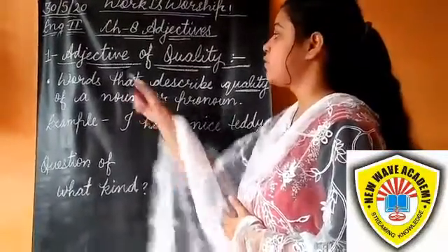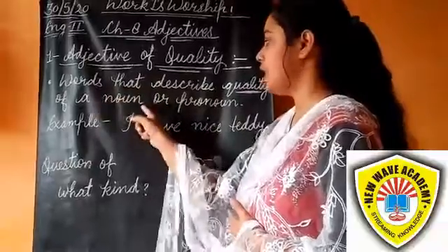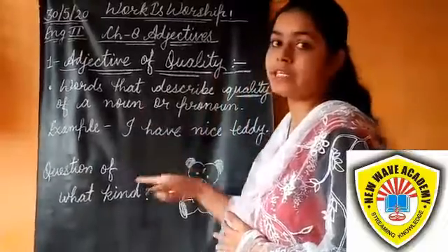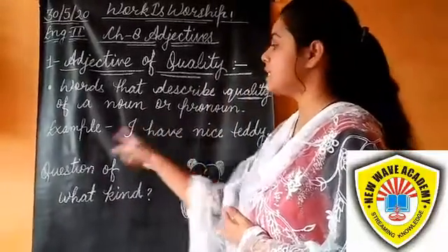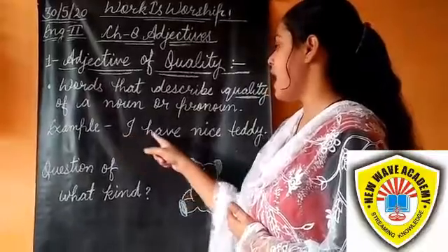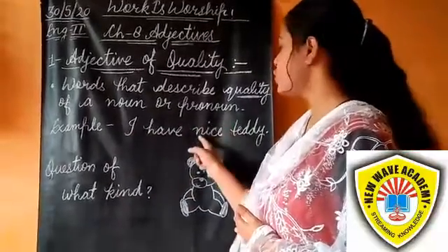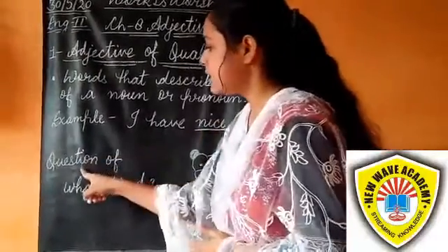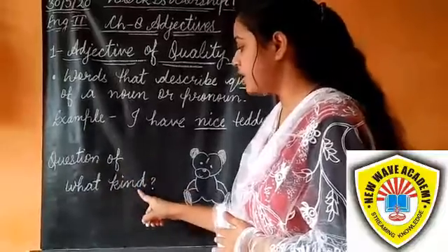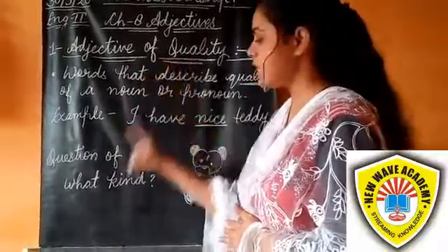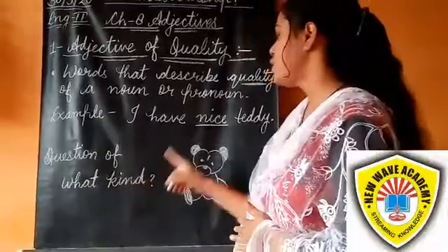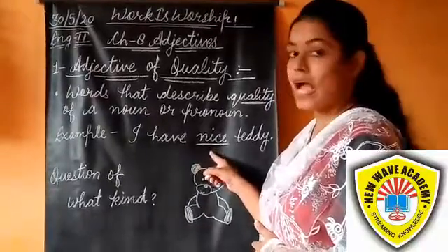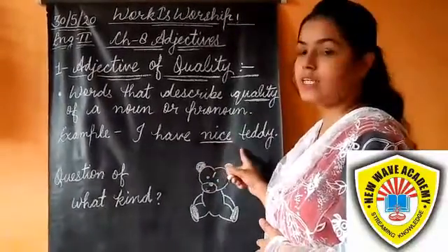Adjective of quality: words that describe the quality of a noun or a pronoun. Focus on the quality. Let's see some examples. First: I have a nice teddy. What kind of teddy? A nice teddy. This type of adjective is the answer to the question 'what kind of?' Nice is an adjective. It is the quality of the teddy.